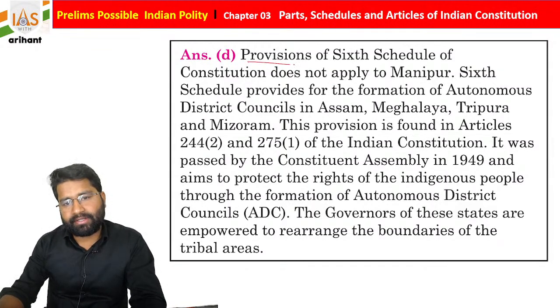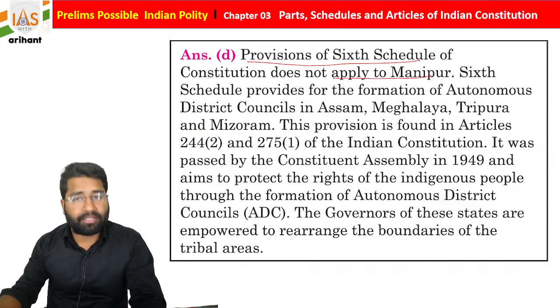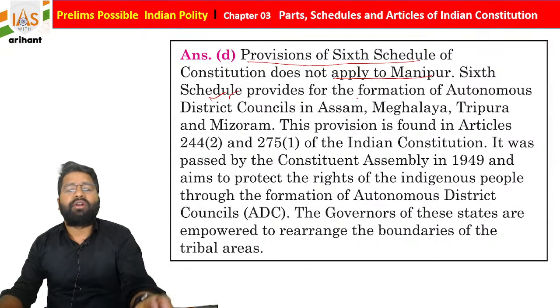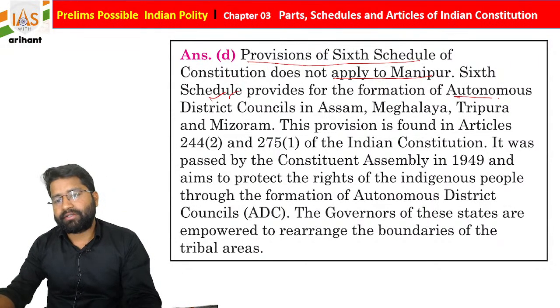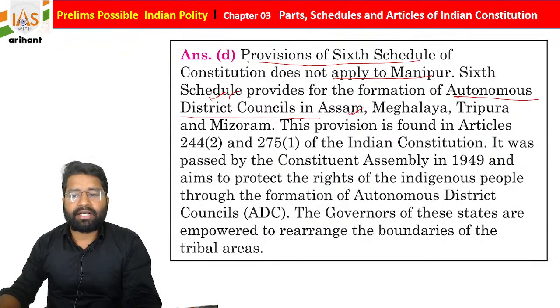So what this says is that the provision of the 6th Schedule of the Constitution does not apply to Manipur. The 6th Schedule provides for the formation of autonomous district councils. We already discussed that, in these 4 states: Assam, Meghalaya, Tripura and Mizoram. This provision is mentioned under Article 244 Clause 2 and 275 Clause 1 of the Indian Constitution. It was passed by the Constituent Assembly in 1949.